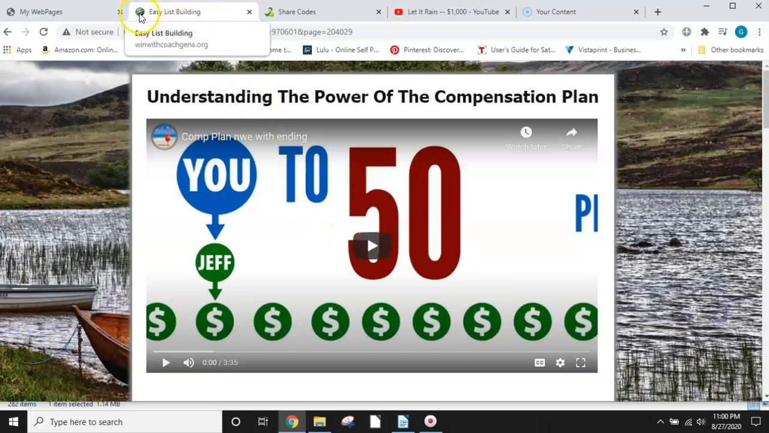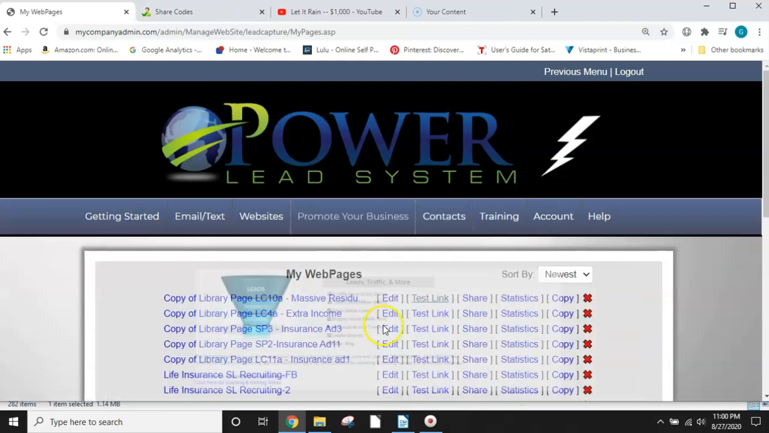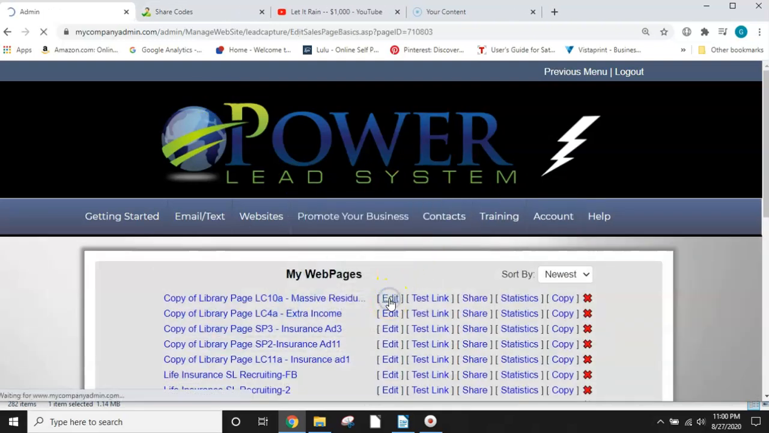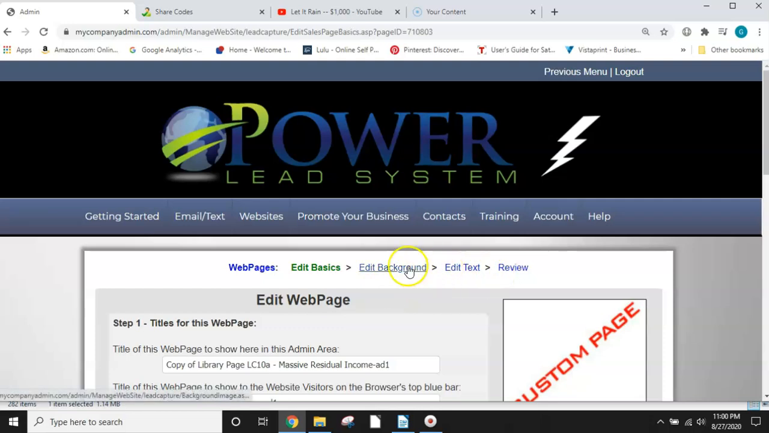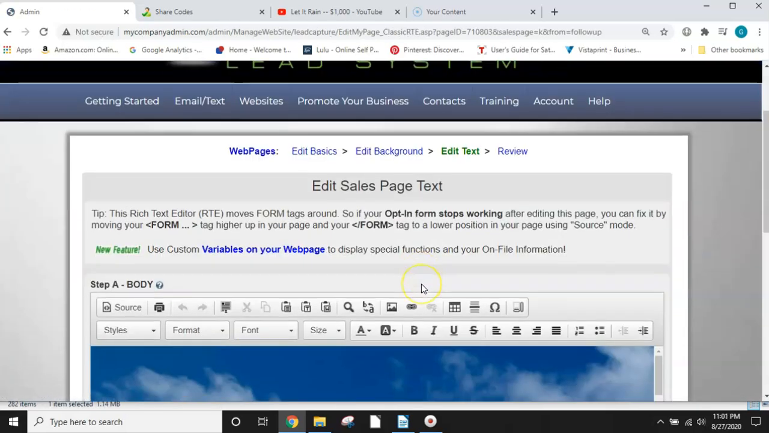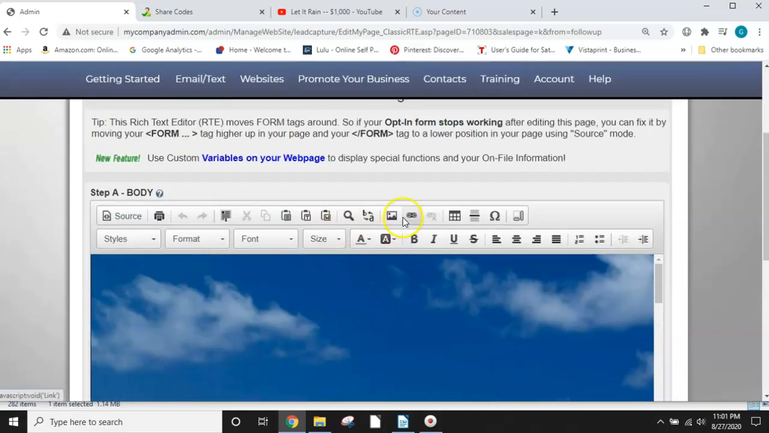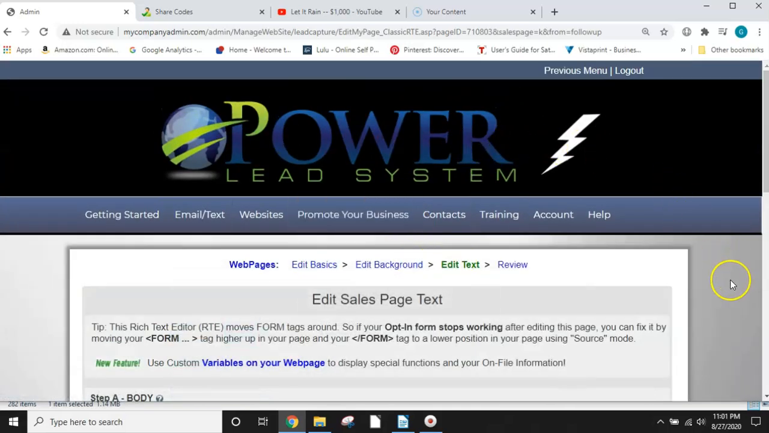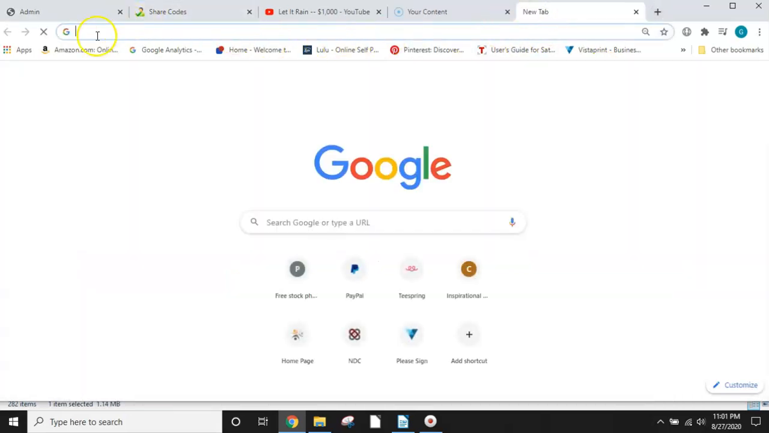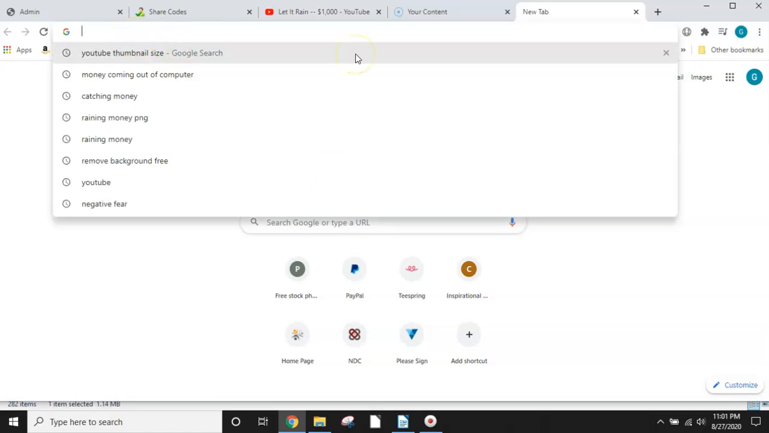I am going to show you how to change this up here. It's a favicon. So what we're going to do is go to edit here, and I think it's the text here. Make sure. Yes, it's the text. So you're going to get to edit text. But first what you want to do is go to Google. And I already picked my picture, but you want it to be a small image.